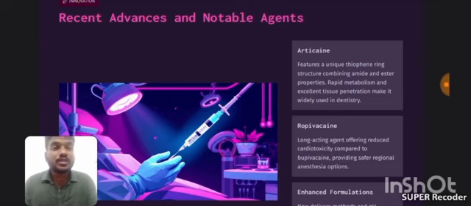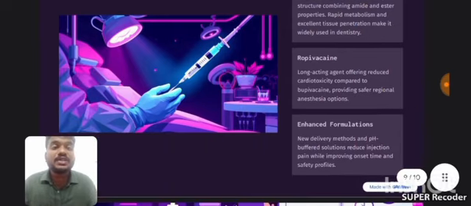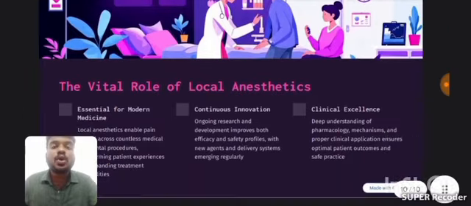Articaine has a unique thiophene ring structure combining amide and ester properties, whereas its rapid metabolism and excellent tissue penetration made it widely used in dentistry. Ropivacaine is a long-acting drug that offers reduced cardiotoxicity compared to bupivacaine, providing safer regional anesthesia blocks, and it is used for spinal also. Enhanced formulations, new delivery methods, and pH-buffered solutions reduce injection pain while improving onset time and safety profiles also.